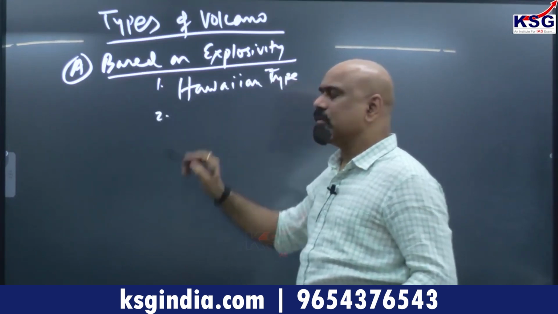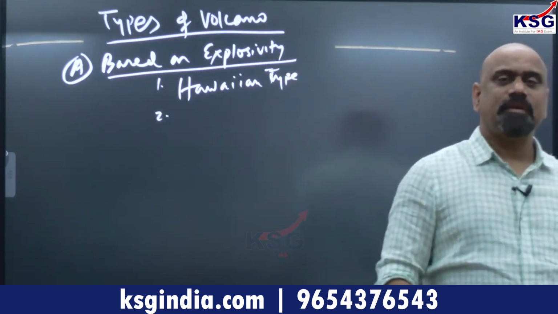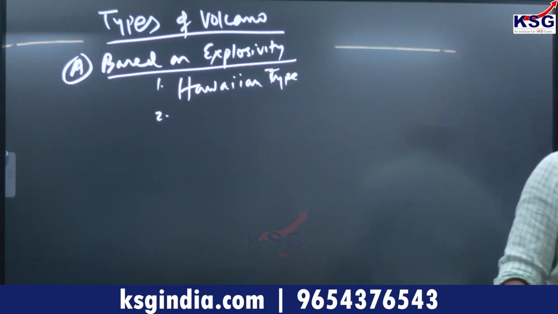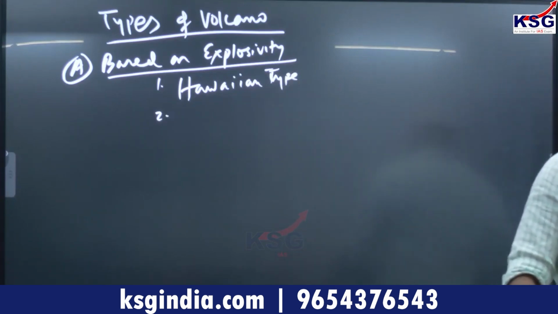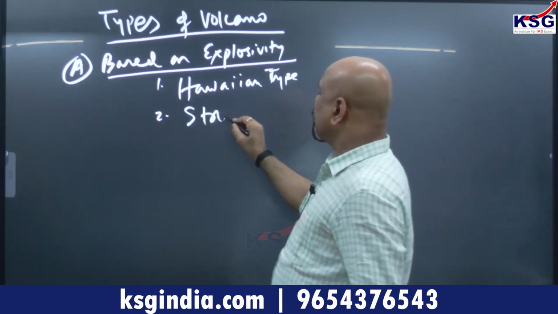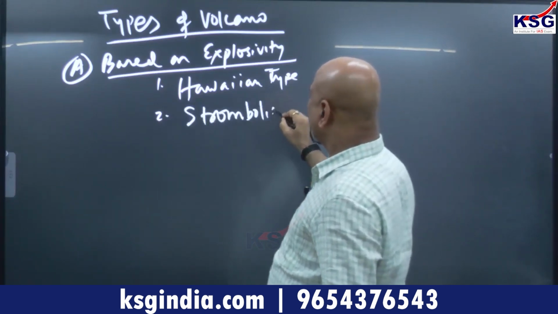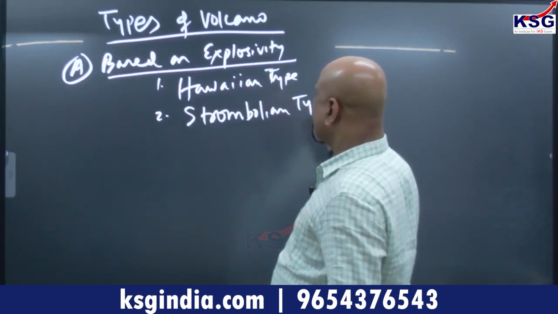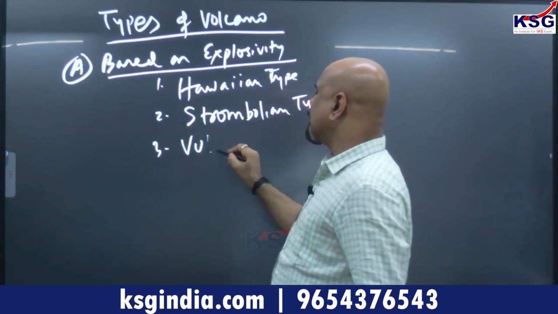Hawaii is in USA, a Pacific Ocean island. Then we have Strombolian type. Then we have Vulcanian type.